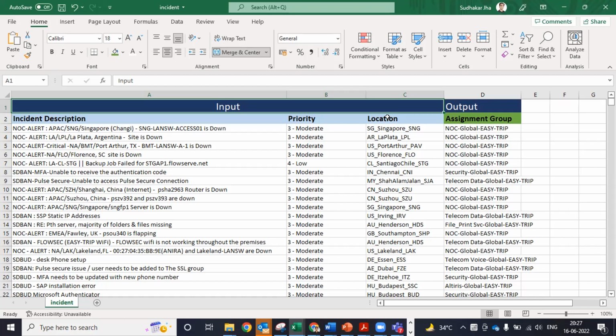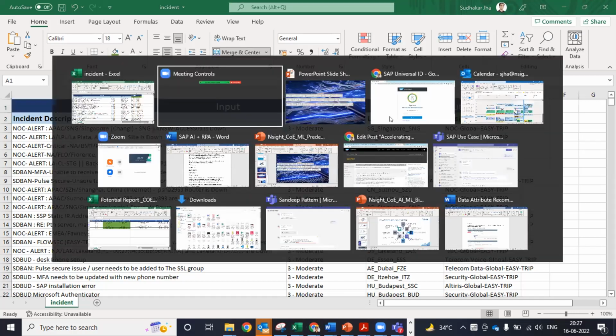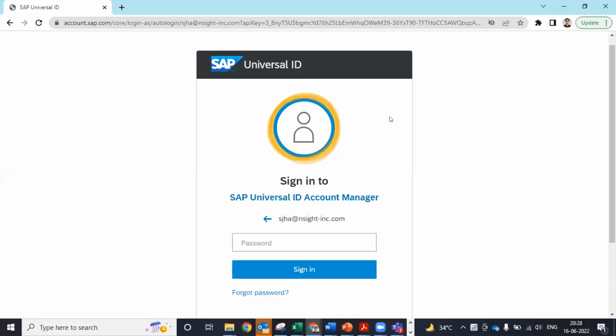So without taking further time, let me quickly log into the SAP BTP platform. This is the login credential. In our tutorial blog post, we have mentioned step by step how we can create a free account in SAP BTP and how we can activate the required services to be used. Let me quickly add my password.